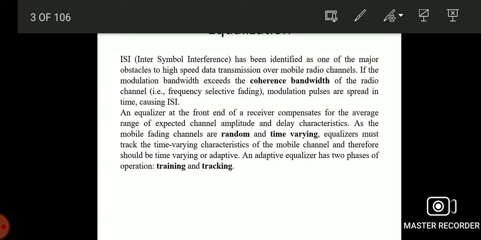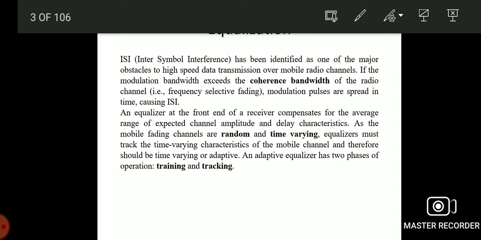Here the mobile channels are random and time varying. It affects the signal by fading. The equalizer should possess the capability of tracking these time varying channels to reduce the interference, and such a type of equalizer is an adaptive equalizer.